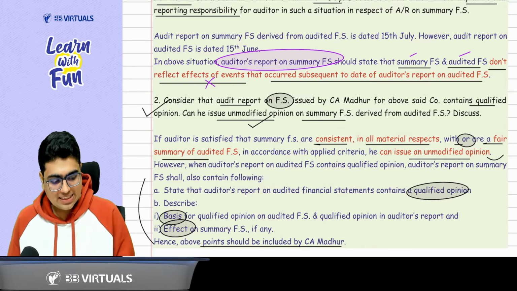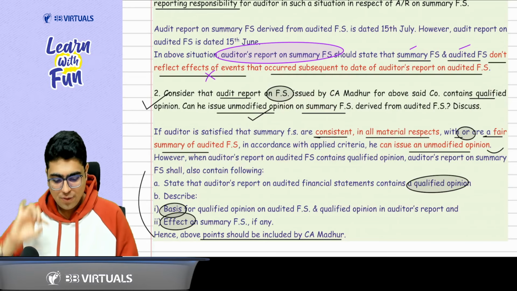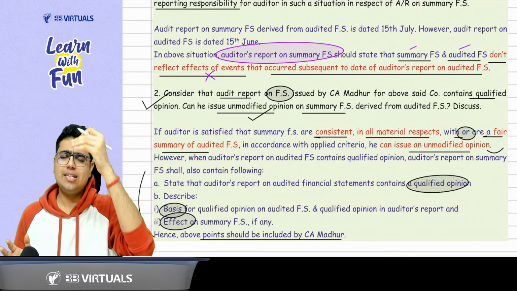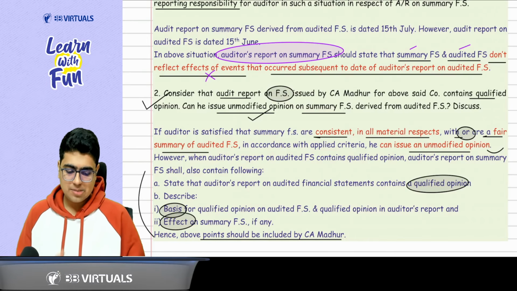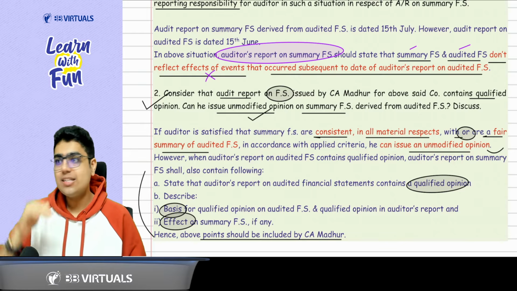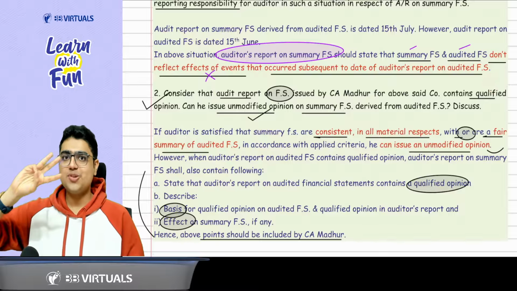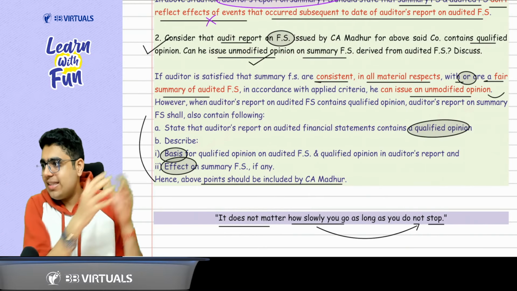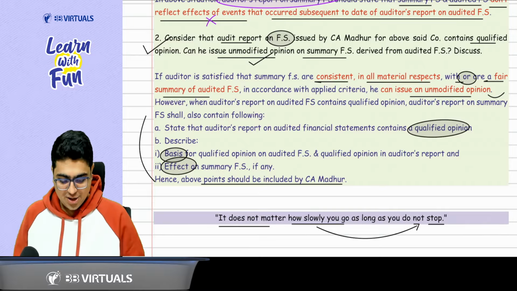So if the whole financial statement contained a qualified opinion, can I give an unmodified opinion on summary? Yes, sir. If you feel summary financial statement are consistent in all material respects with the financial statement as per applied criteria, or they are a fair summary as per the applied criteria, you can give an unmodified opinion. Okay, sir. And what additional things will you add because the financial statements contain a qualified opinion? We will refer to three things: the qualified opinion, the basis for qualified opinion, and the effect on summary financial statement. These are the three additional points which will be included. Got the point? Yes, sir.